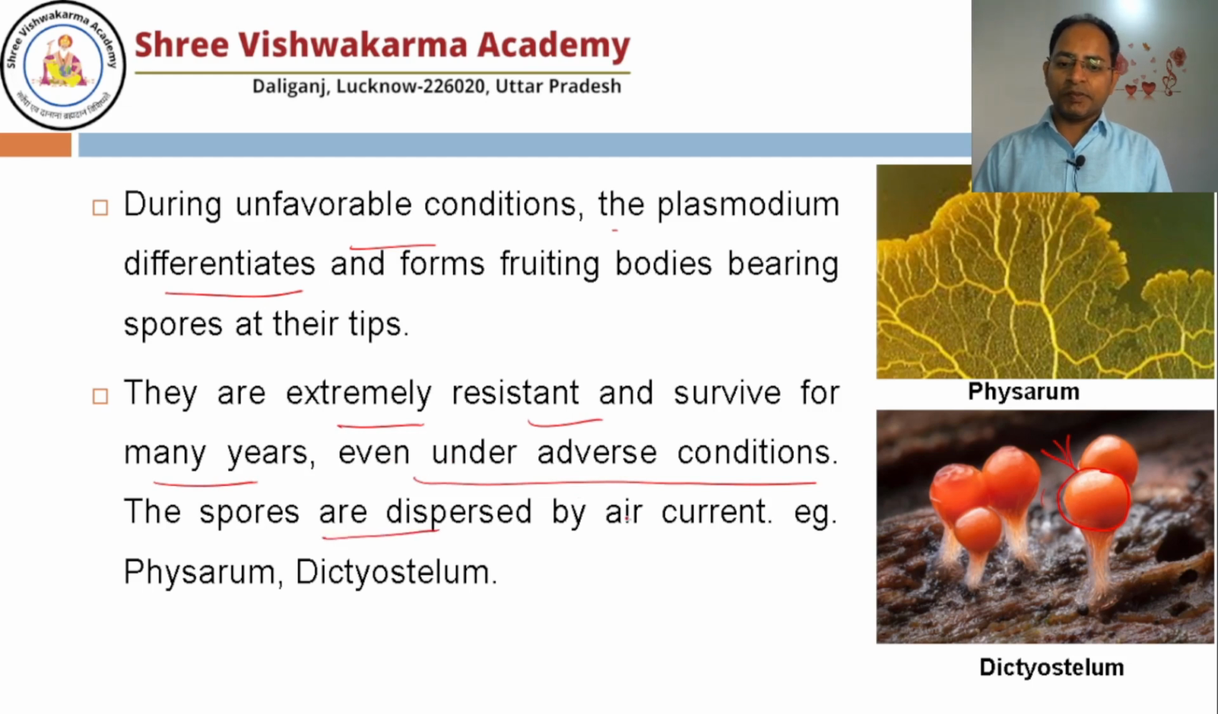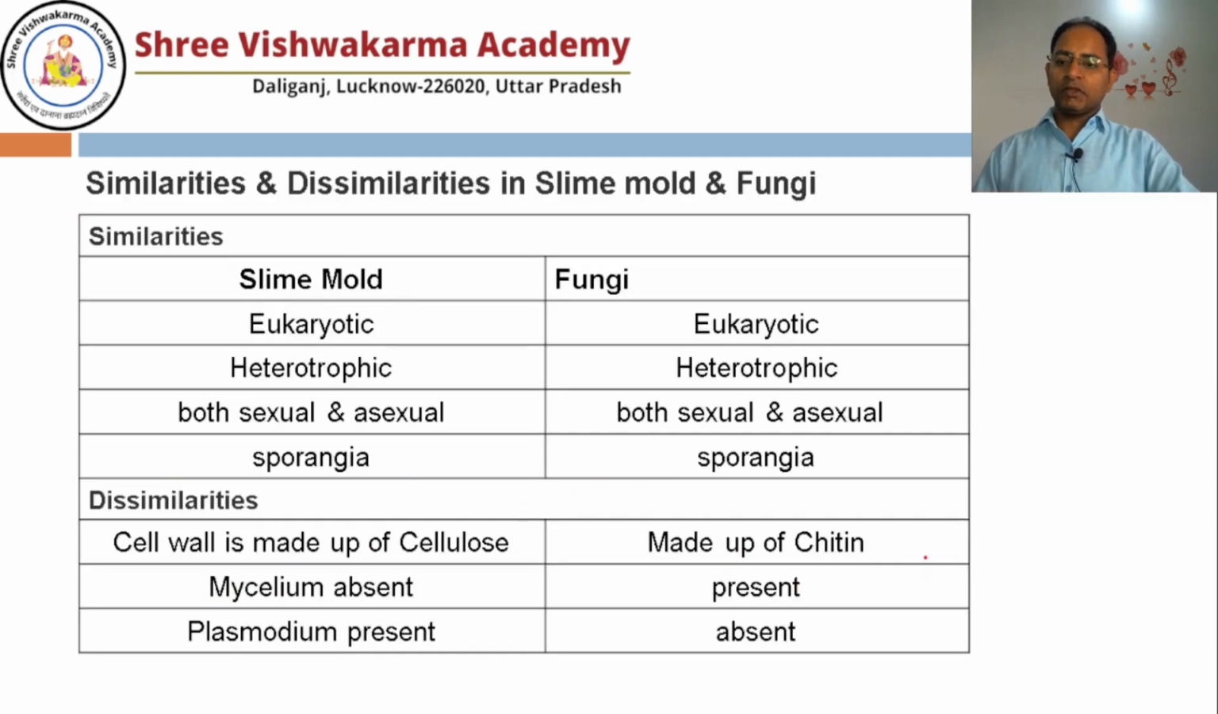The spores are dispersed by air current. Some examples of the slime mold are Physarum and Dictyostelium. Now let's understand what similarity and dissimilarity slime mold shares with the fungi. Fungi is eukaryotic, no doubt. Slime mold is also eukaryotic. Fungi is heterotroph, slime mold is also heterotroph. They both have sexual and asexual kinds of reproduction. They both have sporangia where spore formation takes place.